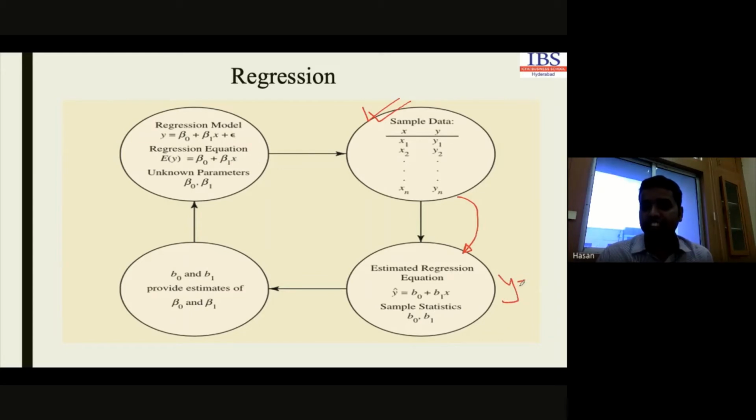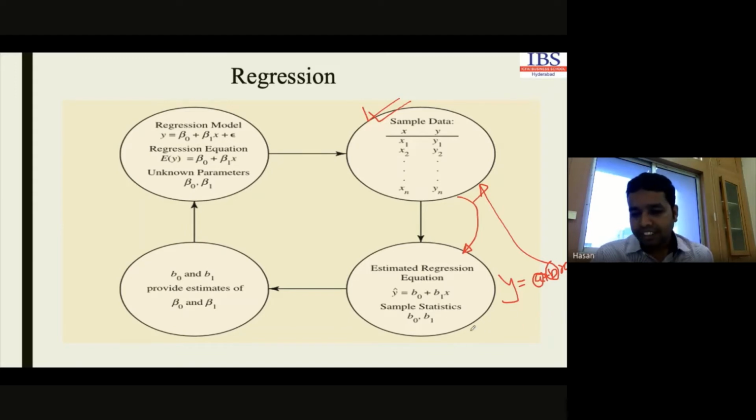We have already discussed this. Y equals a plus bx. In this particular case, first of all, we will have to calculate the values of a and b using this data set we have collected, and replace the values of a and b with the calculated values. Suppose the calculated value for a is beta 0 here, and b is beta 1.